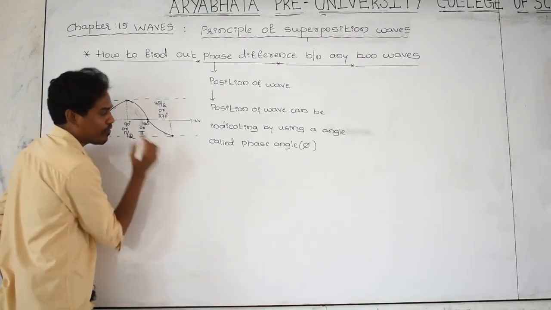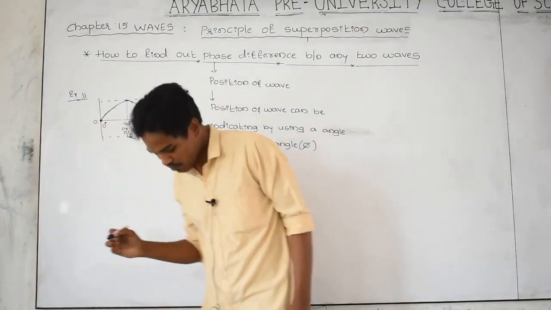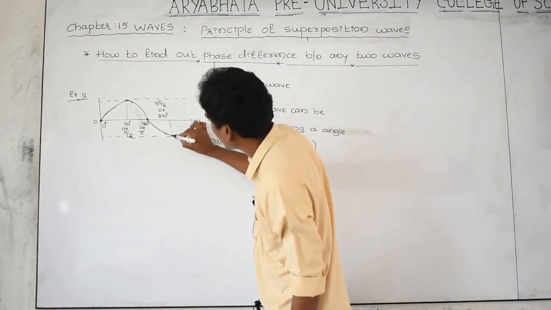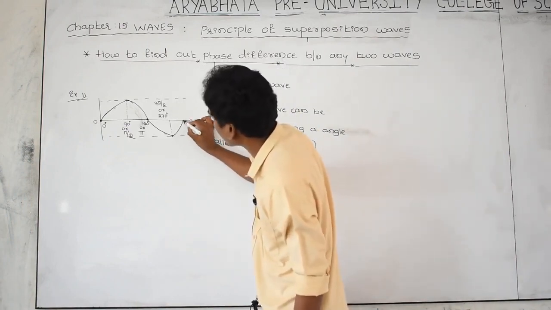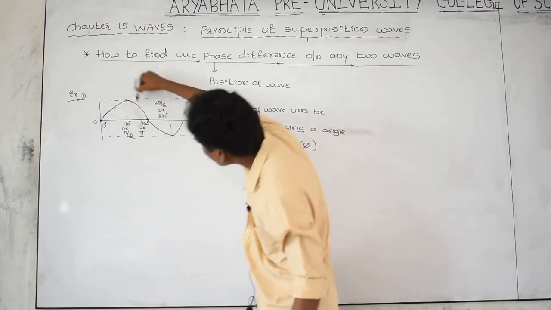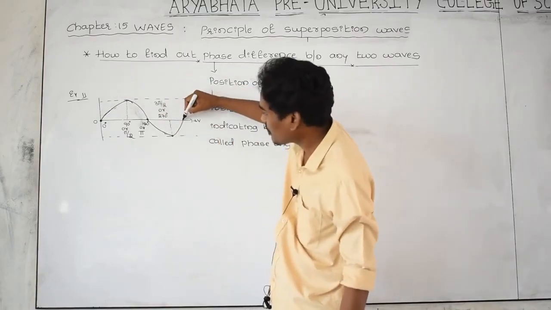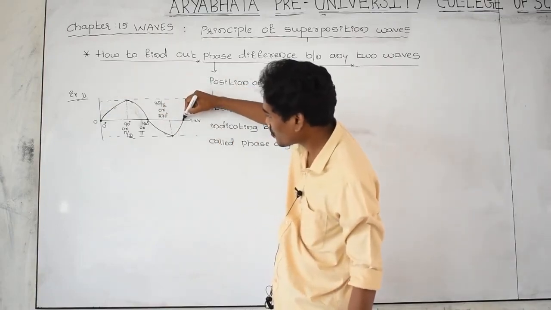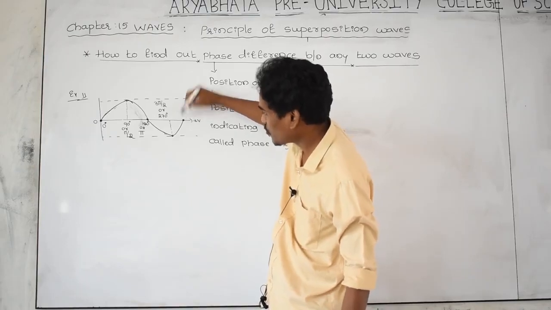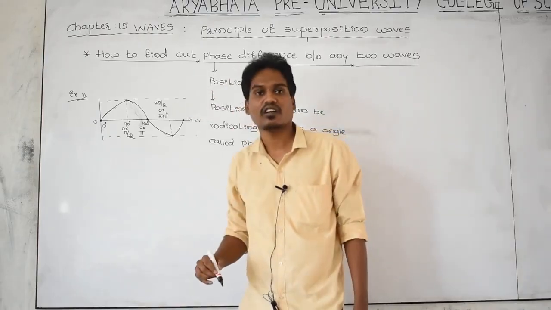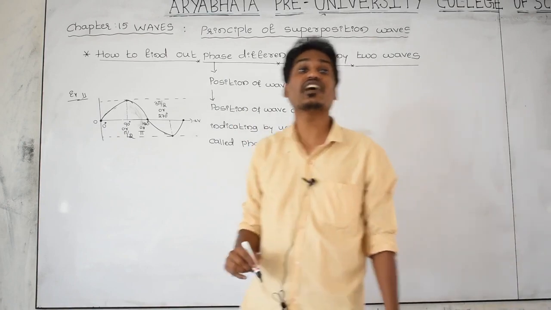Now the wave is moving to this point. This is one complete wave. Where is the position of the wave? Yes, here is the position of the wave. The position of the wave can be indicated with the angle called 360 degree.